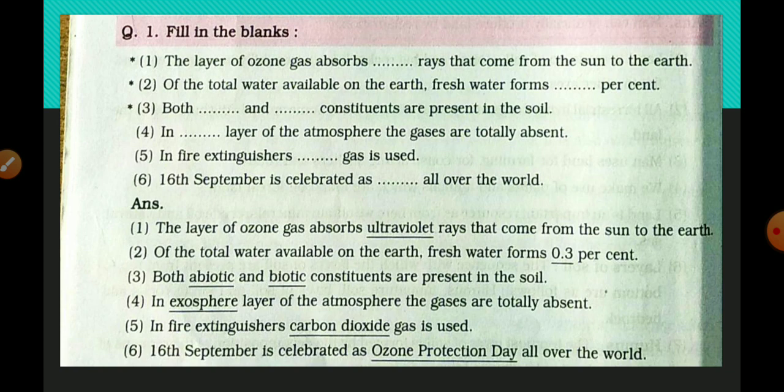First one, the layer of ozone gas absorbs ultraviolet rays that come from the sun to the earth. Second, of the total water available on the earth, fresh water forms 0.3%. Both abiotic and biotic constituents are present in the soil. In the exosphere, layer of the atmosphere, the gases are totally absent. In fire extinguisher, carbon dioxide gas is used. And the sixth one, 16th September is celebrated as Ozone Protection Day all over the world.